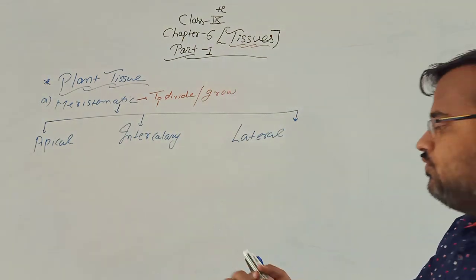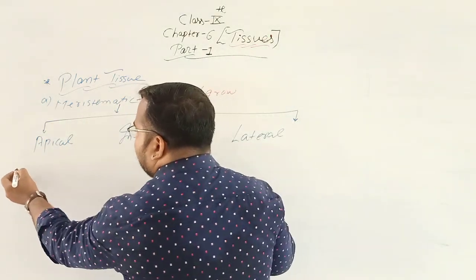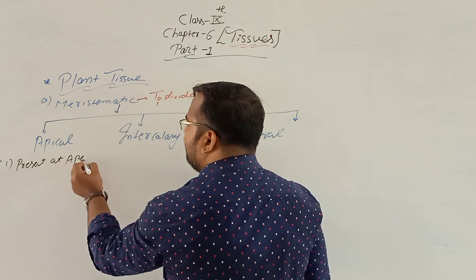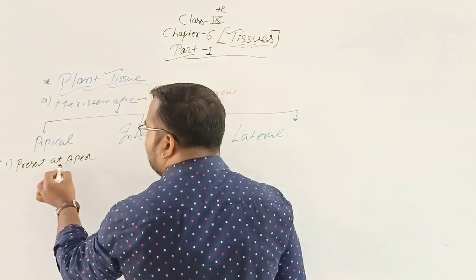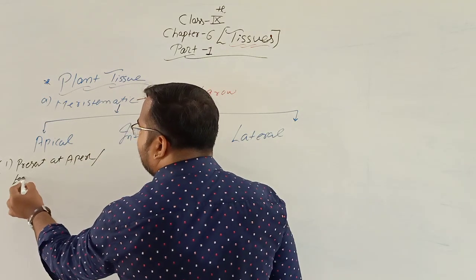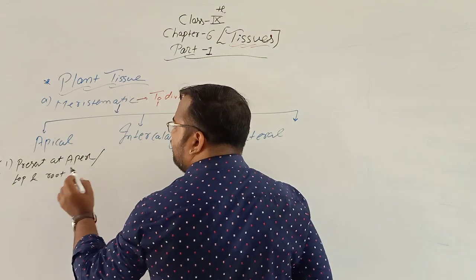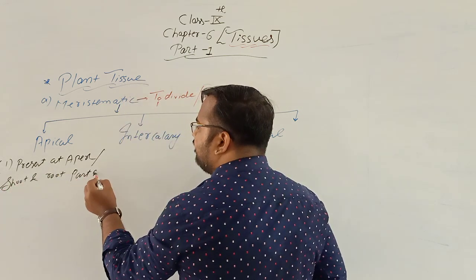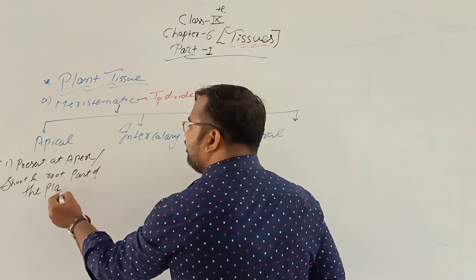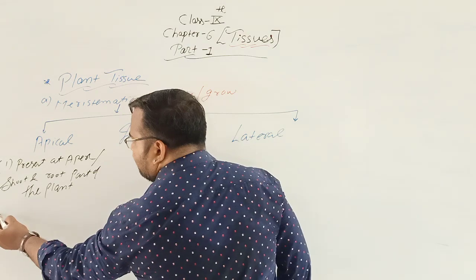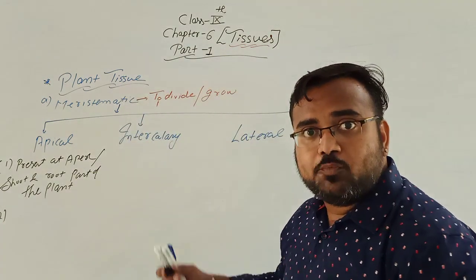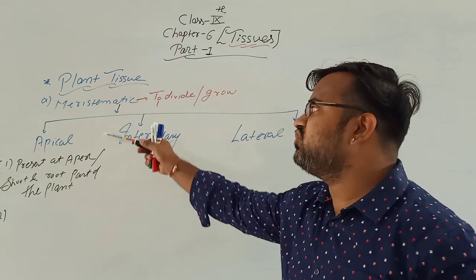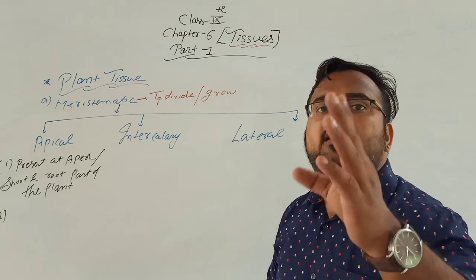So what is apical tissue? What is the meaning of apical tissues? Apical tissues are present at the apex, or at the top, and apex means the shoot and root part of the plant. If it is present at the root and shoot part, that means roots are continuously growing and shoot is continuously growing. That means the main function of apical tissue is to increase the length of the plant.